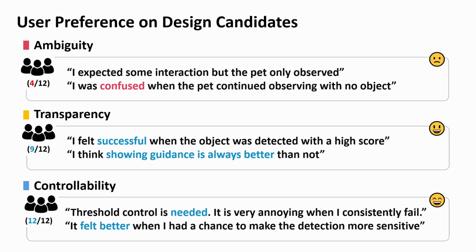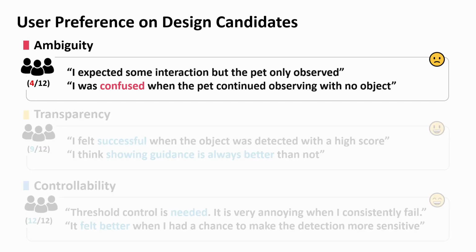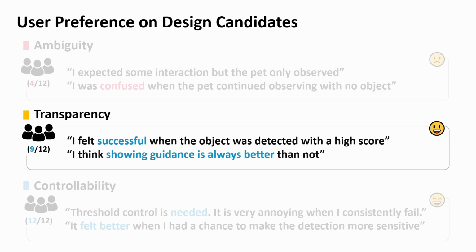Interestingly, when we asked the participants whether they preferred the improved design over the baseline, the result was the opposite. Only 4 out of 12 participants answered that they like ambiguity more than the baseline despite having the fewest errors. Most of them reported that the ambiguous interaction confused them when they were expecting other interactions. The other 2 designs were more preferred than the baseline.